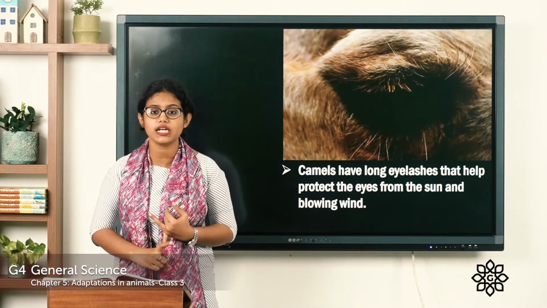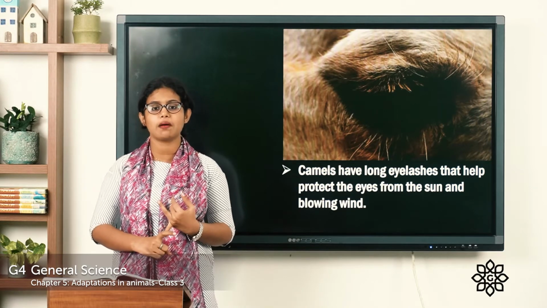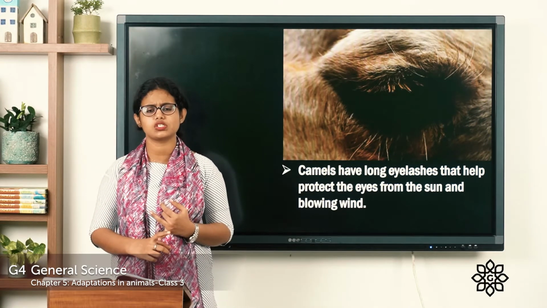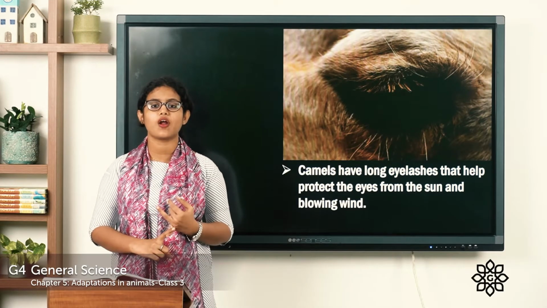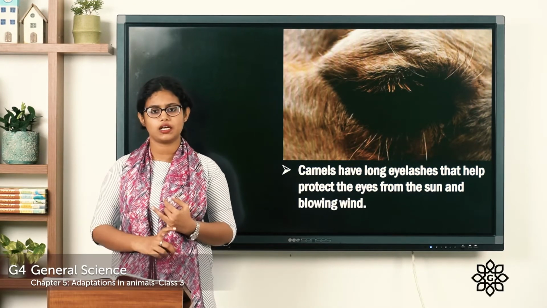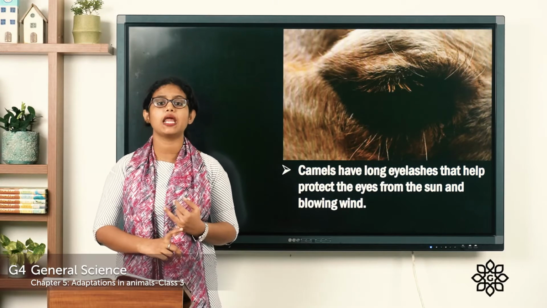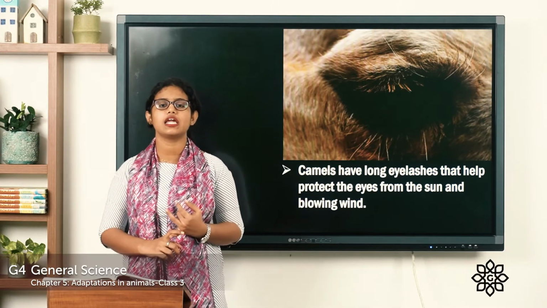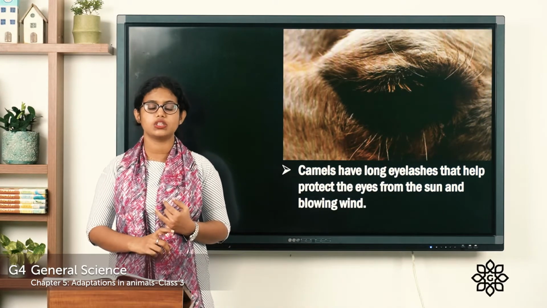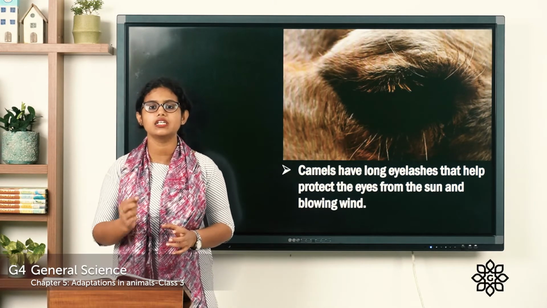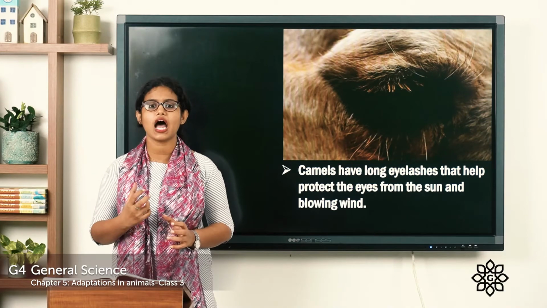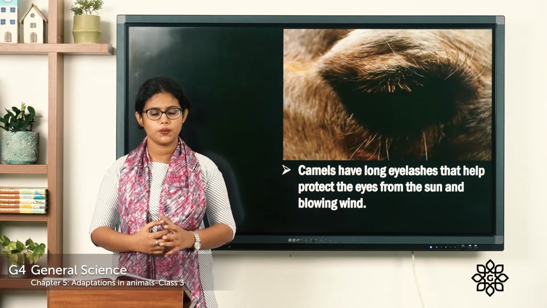So in order to protect their eyes, camels have thick eyelashes that protect their eyes from the wind and from the heat of the sun. At the same time, it prevents sand from getting inside their eyes. So these camels have thick double eyelashes and a clear eyelid that protect their eyes.